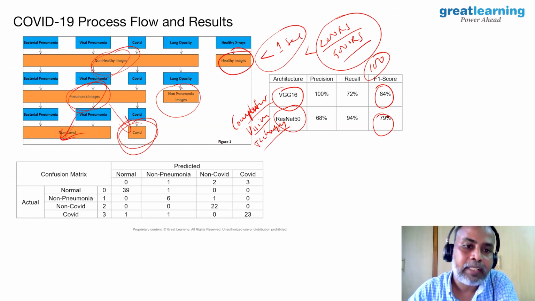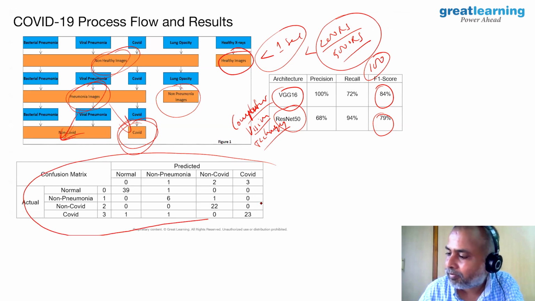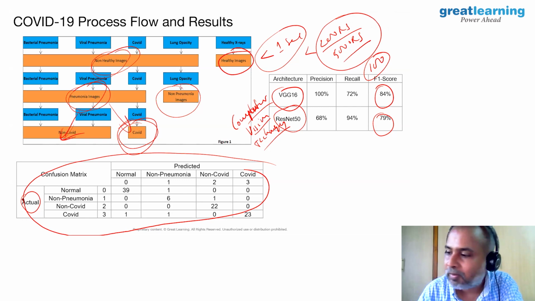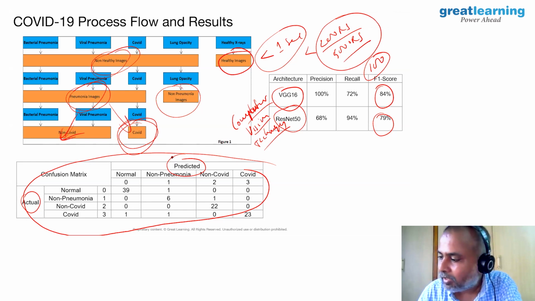The detailed results we have here. How many were actually COVID? How many were detected by our system? Now we can map them and you can see how good our model is, right? This particular matrix is called a confusion matrix.